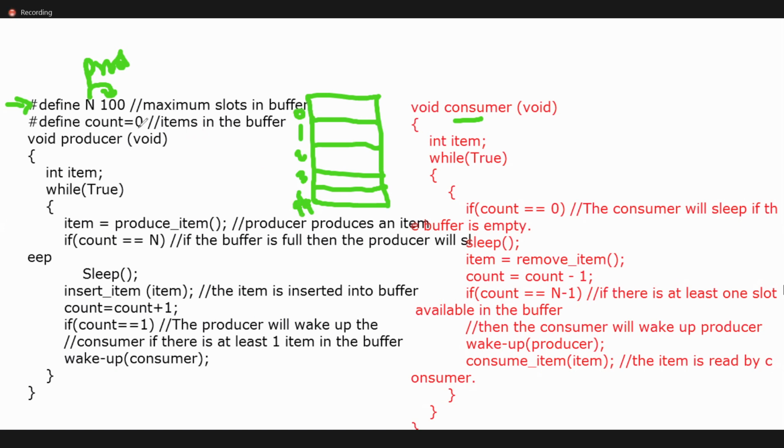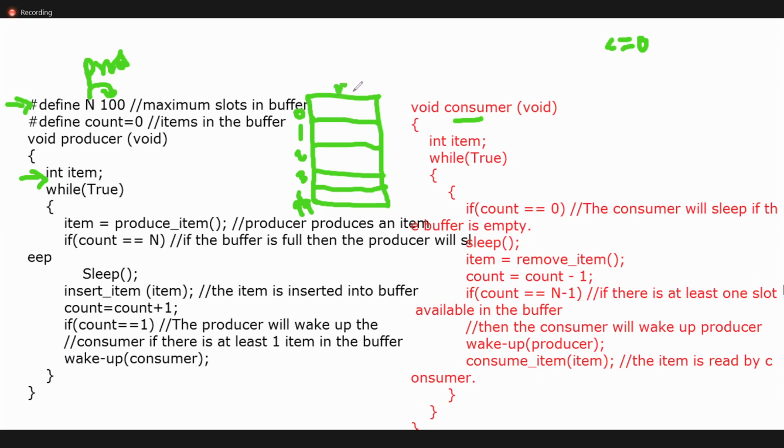As defined, count equal to 0. That means we are saying that count initially is 0. Okay, and now we are reading which one? Producer. Producer in the sense of this is one process, consumer is one process. These two share a common area, that is count. See, in the producer, while we are inserting, we are going to insert one item. That's why we declared one variable, item. Produce item is one variable, so it will produce the items. That means inserting the item into the buffer.